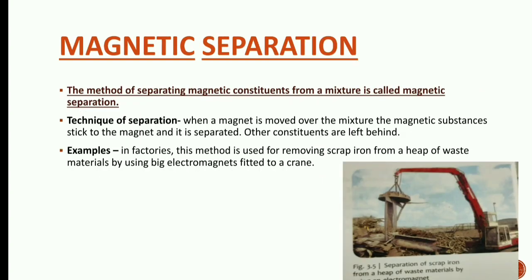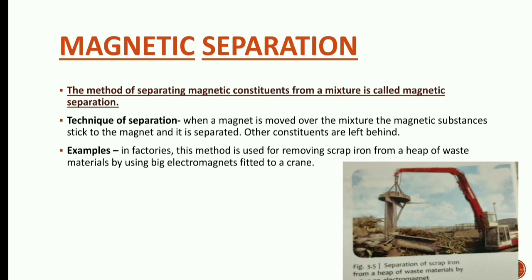So that is it. And the last technique for today is magnetic separation. The name is suggesting, it's very clear, separating the constituents with the help of a magnet. The method of separating magnetic constituents from a mixture is called magnetic separation.